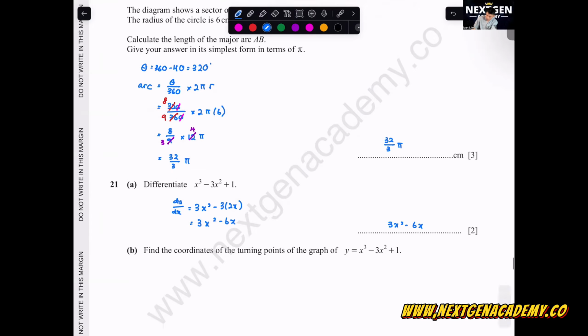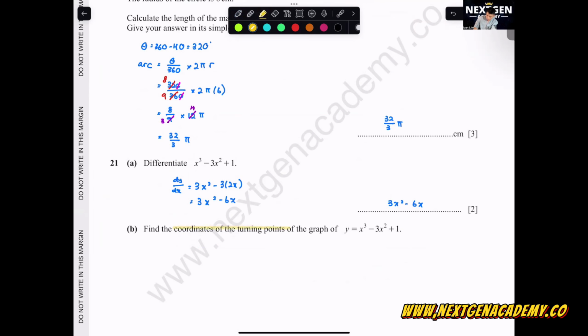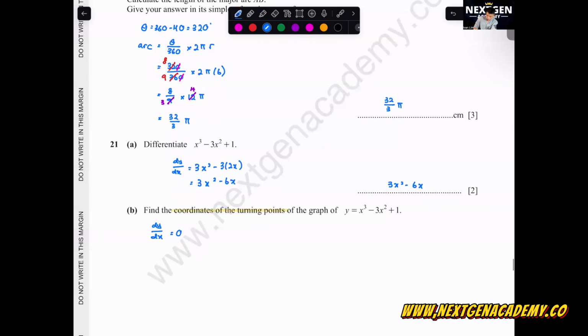Okay, the next one, the coordinates of the turning points. Turning point, stationary point, is dy over dx equals to 0. We already found dy over dx, which is 3x squared minus 6x equals to 0. Let's solve this. We get 3x times x minus 2 equals to 0. So 3x equals to 0, x is equals to 0, x minus 2 equals to 0, x is equals to 2. So we got the x coordinates for the turning points.